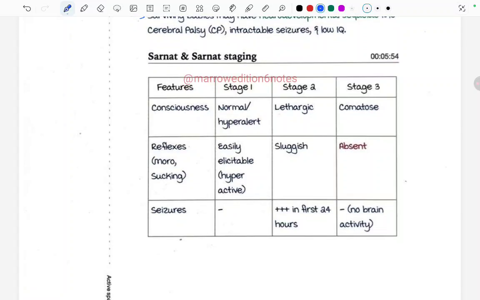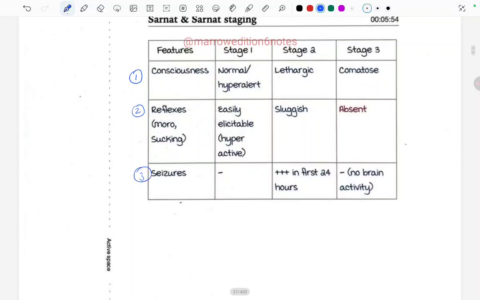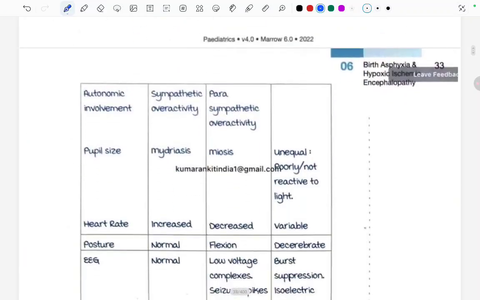There are 3 stages: stage 1, 2 and 3. Features: if the child is conscious. The first feature that we are going to consider in the Sarnat staging is consciousness. Second one is the reflexes, Moro and sucking reflexes, then the seizures, and then the autonomic involvement.